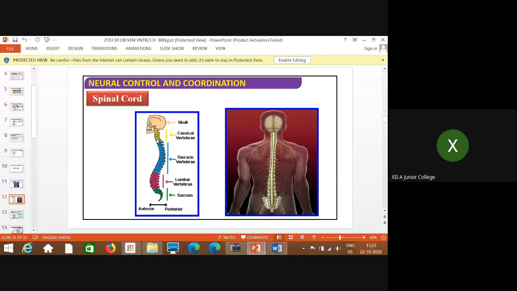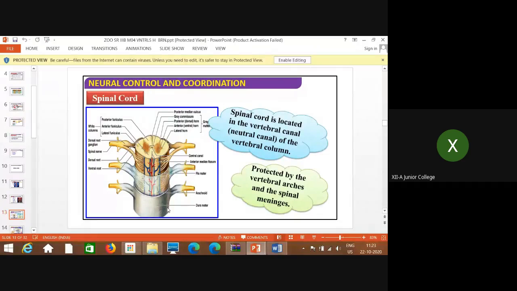vertebrae, the vertebrae which are present in the neck region, thoracic vertebrae which are present in the thorax, chest region, then lumbar vertebrae which are present below the thorax region, that is the lumbar part, and the last part, that is the sacrum. So this is the anterior area, and this is the posterior surface.